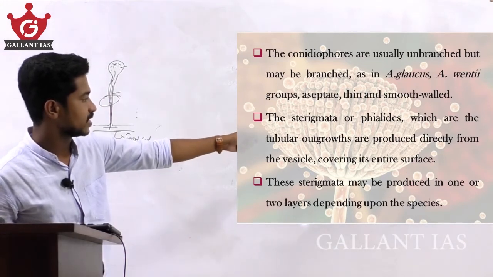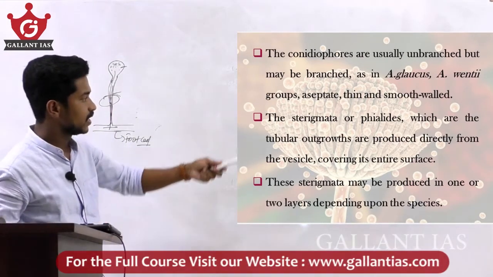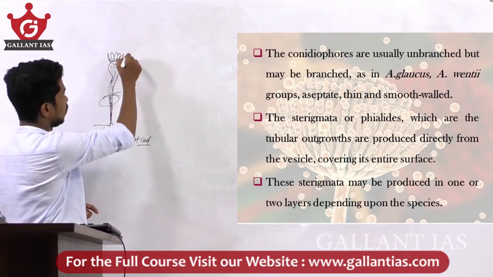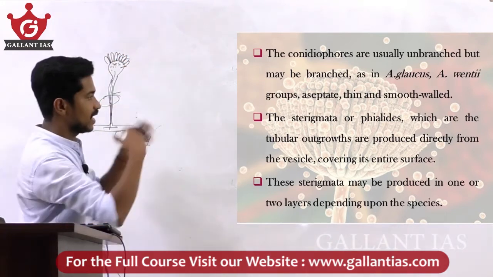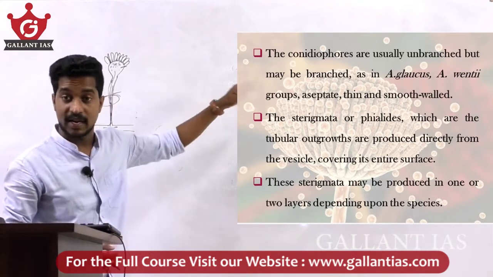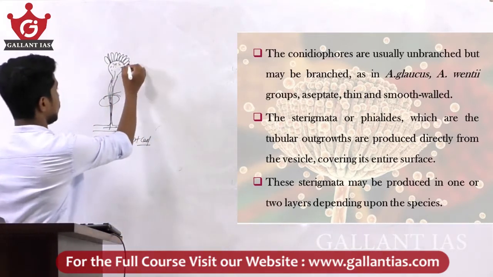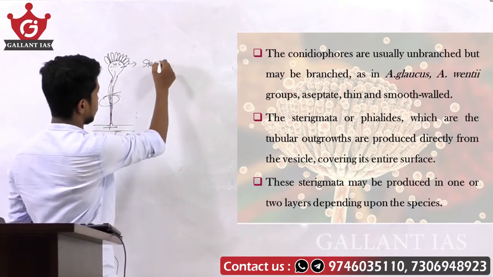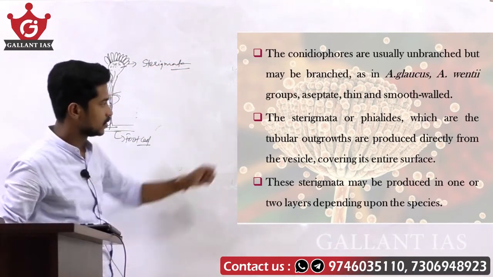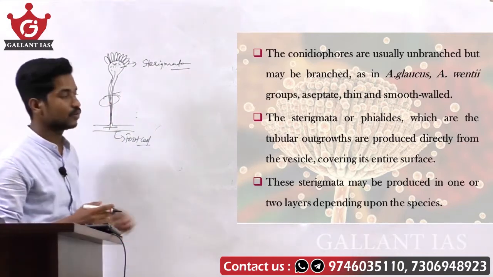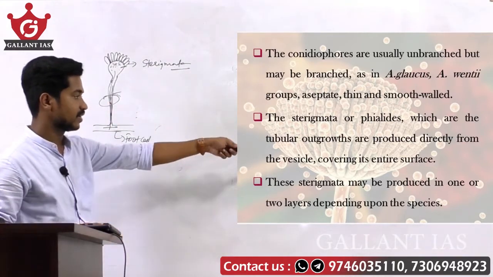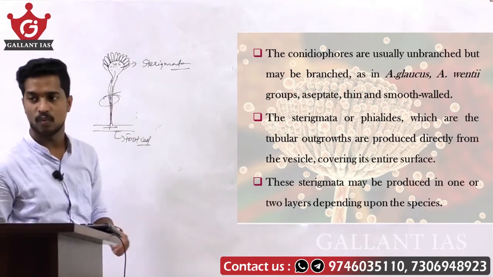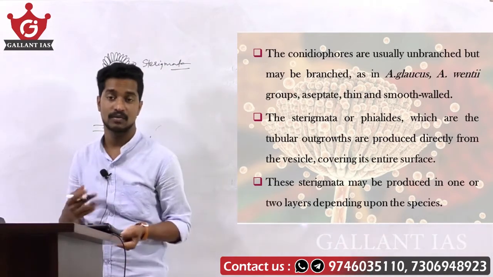These tubular outgrowths arise from the vesicle, and they cover the entire surface of the vesicle.